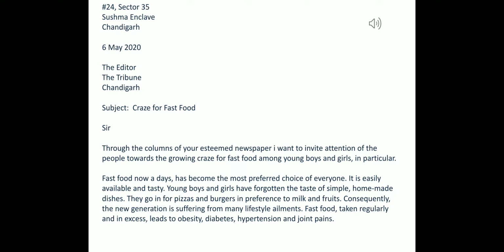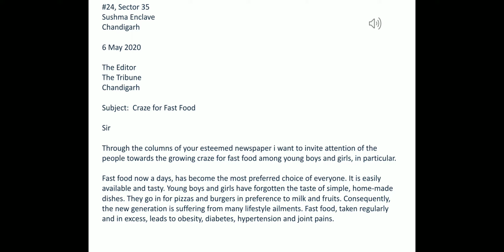Consequently, now I'm telling that people's choices have gone wrong, and now I'm telling what the consequences of those wrong choices are. Consequently, the new generation is suffering from many lifestyle ailments. You must have seen my order of developing my thought: first I generally introduced the problem, and then I developed how it gained preference among the people, and then I told what the consequences or effects of that bad habit are.